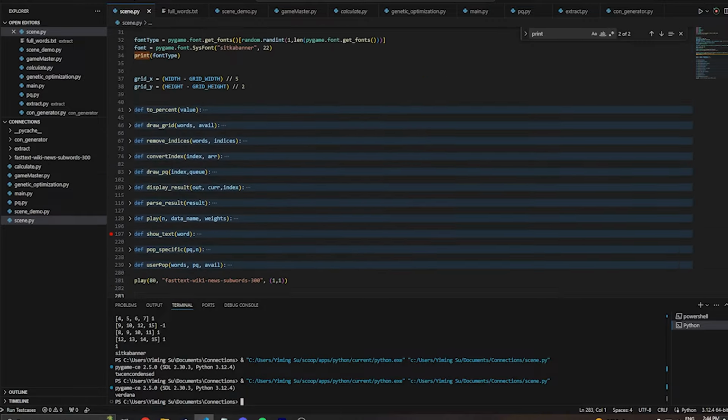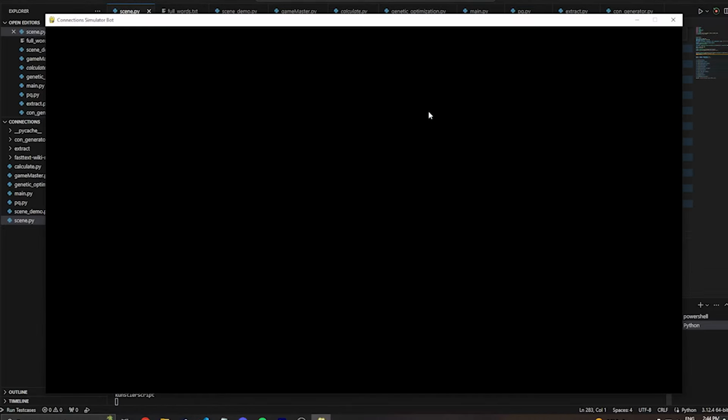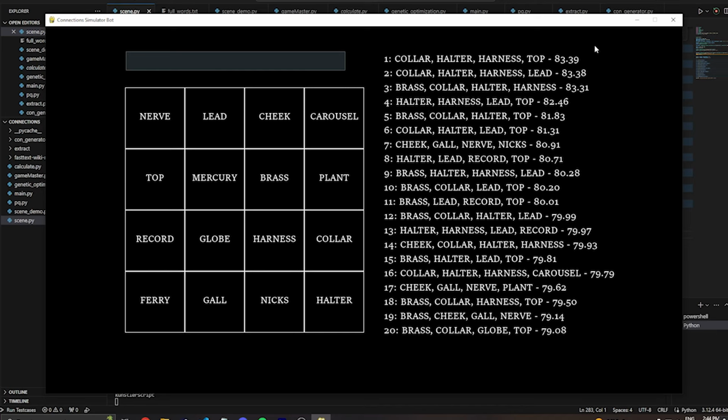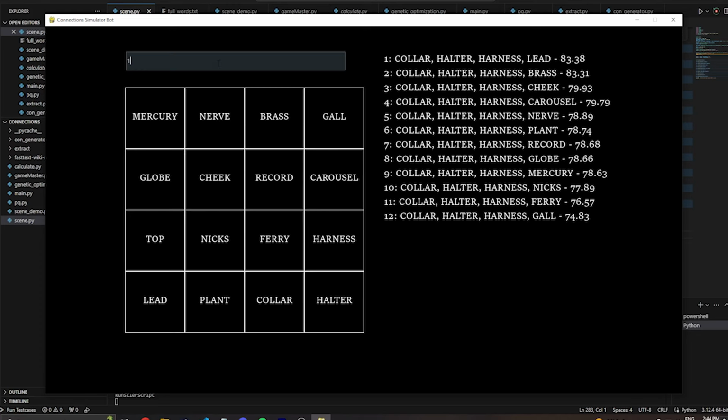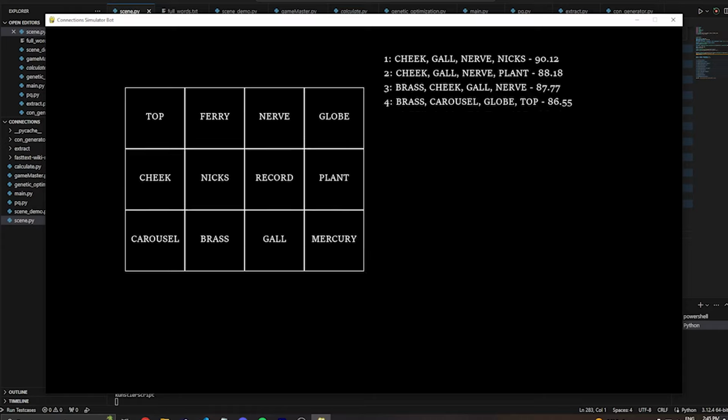Then, by using Pygame, I was able to make this interface that lets you or the AI play. On the right, the top guesses are ranked with their corresponding density plus conductance. I can guess the best group by putting a 1, which if I let the AI play, it will always choose, and the game will display whether it is correct, incorrect, or one away. Then it recalculates and I guess again, and the correct answers are removed from the pool.